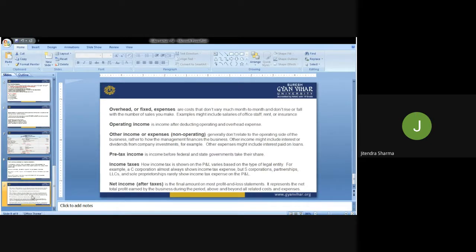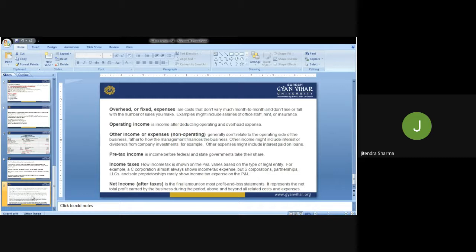Overhead or fixed expenses are costs that do not vary much month to month and don't rise or fall with the number of sales you make. Examples might include salaries of office staff, rent or insurance. These are the overhead or fixed expenses. Monthly we can calculate them, and then we can add them in the profit and loss statement. Operating income is the income after deducting operating and overhead expenses. Then we have the operating income.